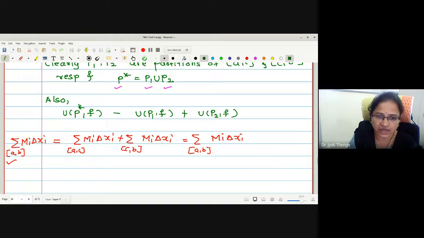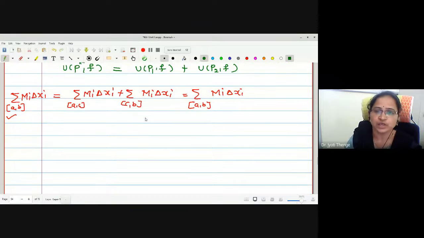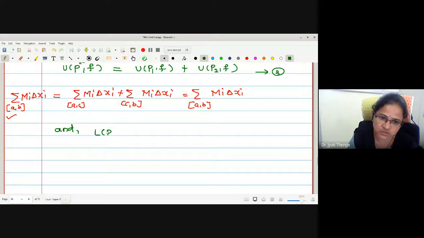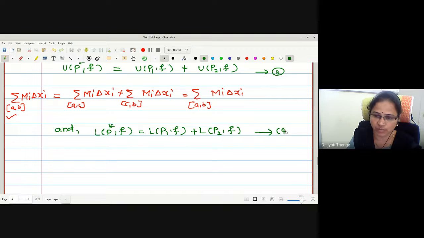Therefore, here can I write equality? U P star F is nothing but U P1 F plus U P2 F. Let me call it statement number 3. And similarly for the lower sum as well, L P1 F plus L P2 F. Let me call it statement number 4.